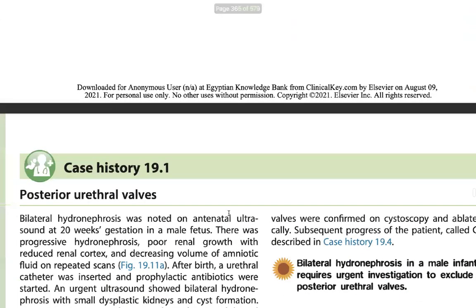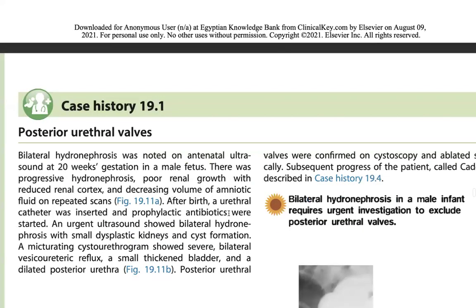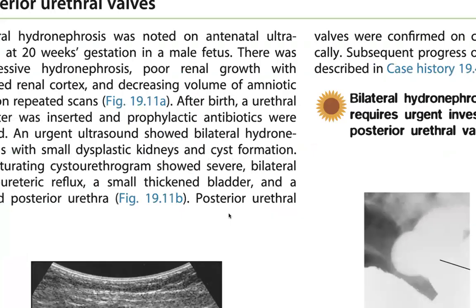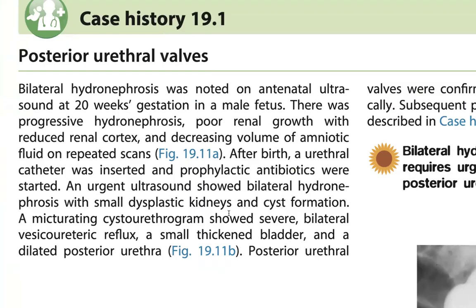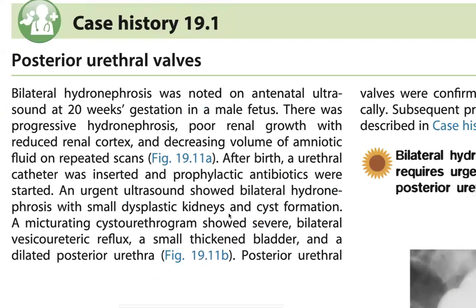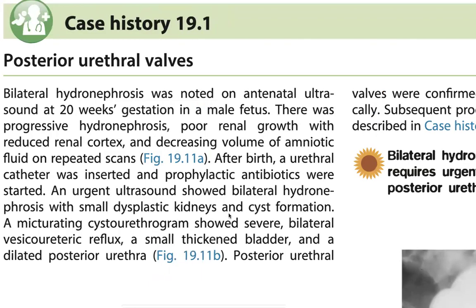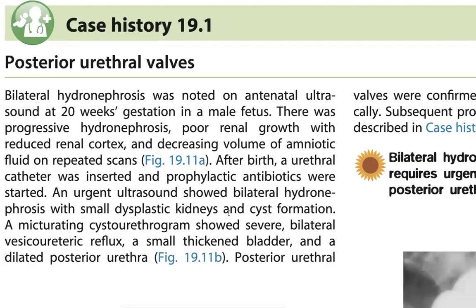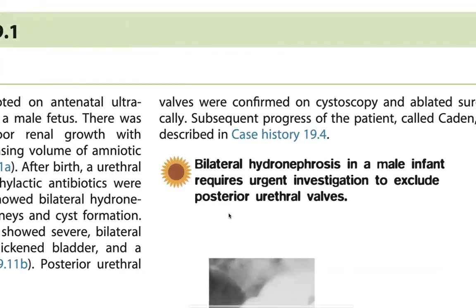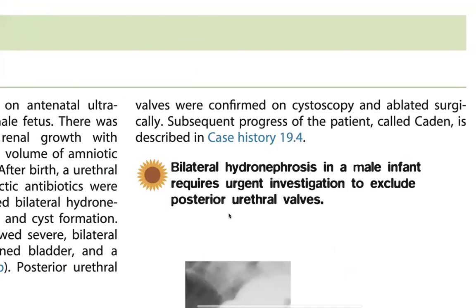This is procedure case history. Police proceeding with some large volume of electricity was noted on an antenatal ultrasound of the urinary tract in a male fetus. There was progressive hydronephrosis causing a growth reducing or increasing volume of amniotic fluid on fetal scans, after which treatment after surgery and prophylactic antibiotics started. An ultrasound showed bilateral hydronephrosis, small respective basis function. The cystogram showed severe bilateral vesicoureteric reflux, small bladder, dilated posterior urethra. Posterior urethral valves were confirmed by cystoscopy and ambulatory surgery.